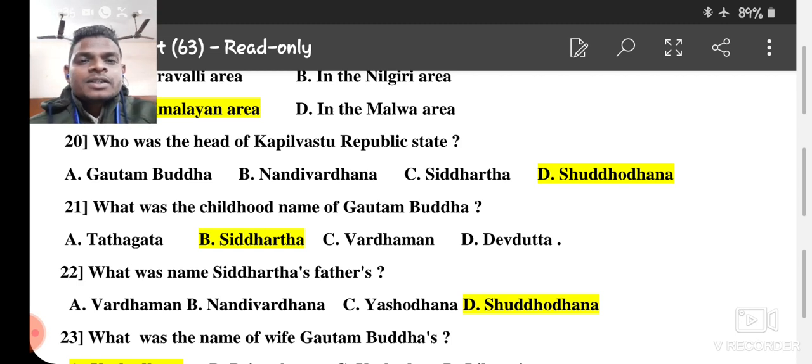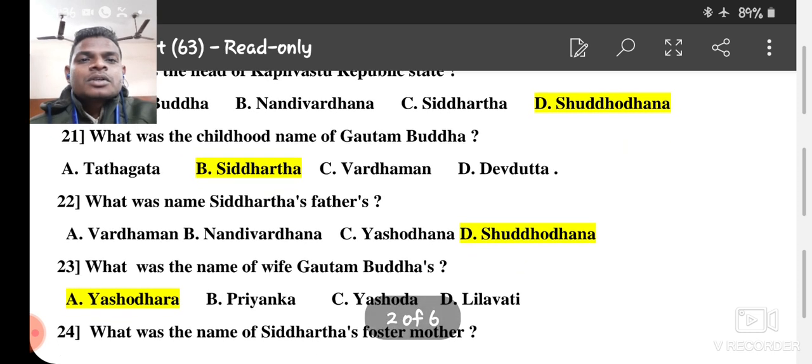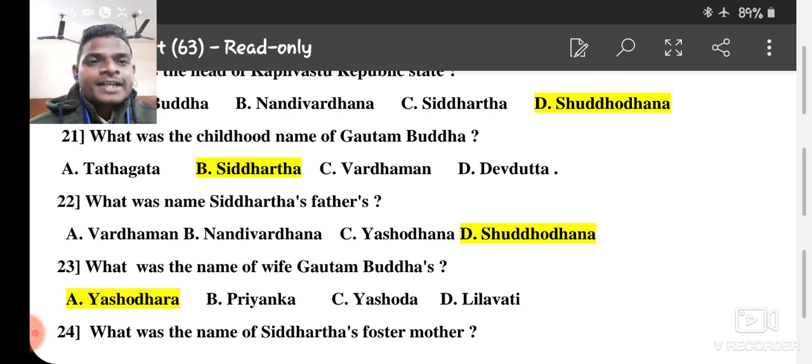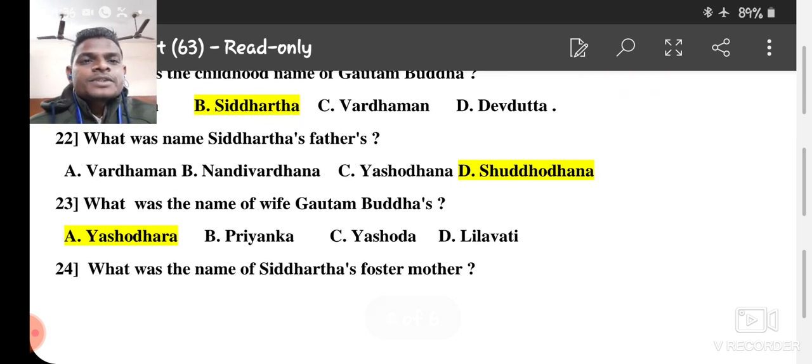Next, number 21. What was the childhood name of Gautam Buddha? And you know that, Siddhartha. The right answer is Siddhartha. Very easy. Just write it down, all the questions and answers, in a nice way. Then the next question, 22. What was the name of Siddhartha's father? Vardhaman, Nandivardhana, Yashodhana, then Shuddhodana. The right answer is Shuddhodana.